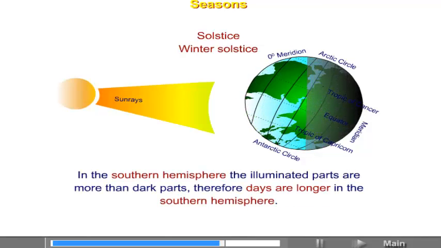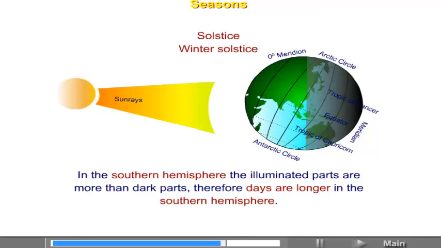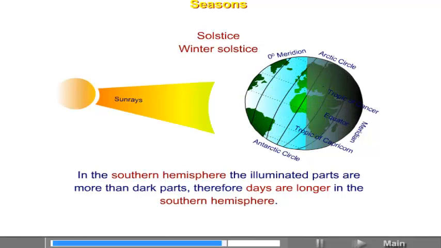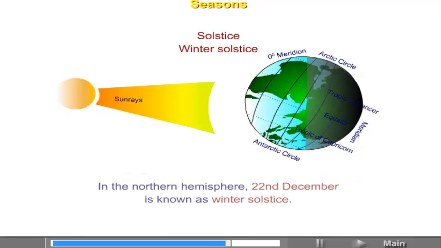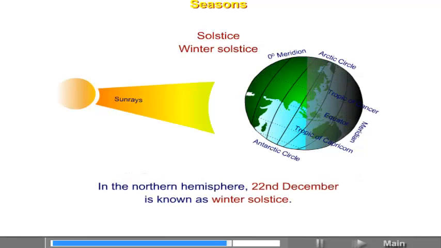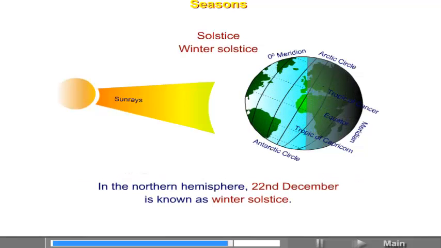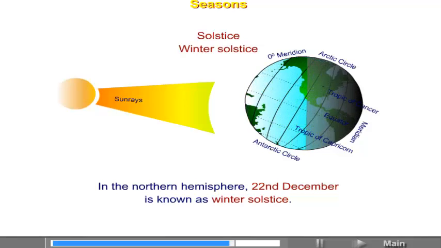In the southern hemisphere, the illuminated parts are more than dark parts. Therefore, days are longer in the southern hemisphere. In the northern hemisphere, 22nd December is known as winter solstice.